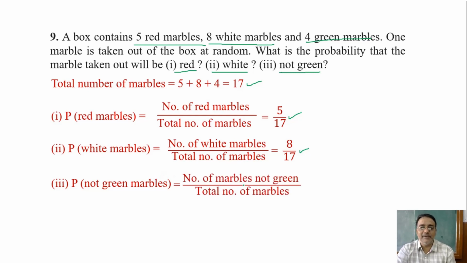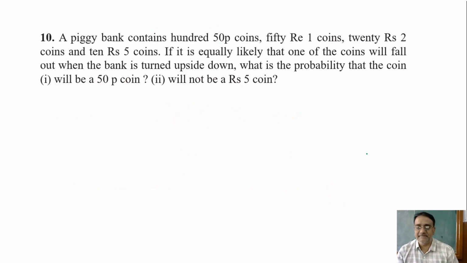So how many marbles are not green here? 13. 5 plus 8, that is 13 upon 17. So this is the final answer. Any doubt here? No, sir. Okay. So now we will move towards question number 10.